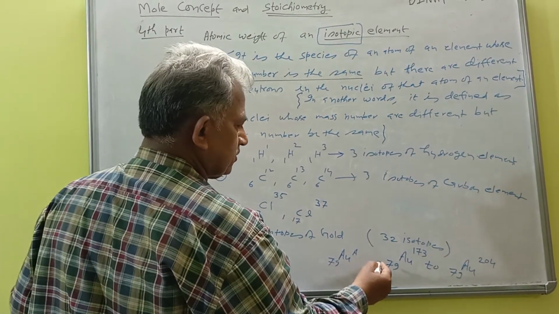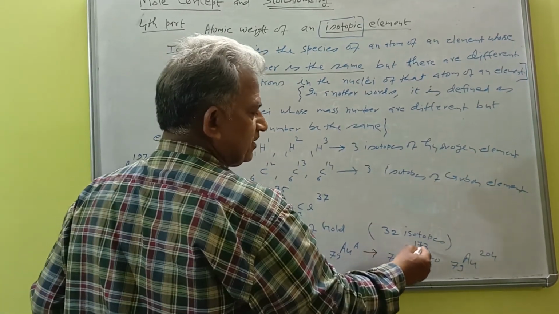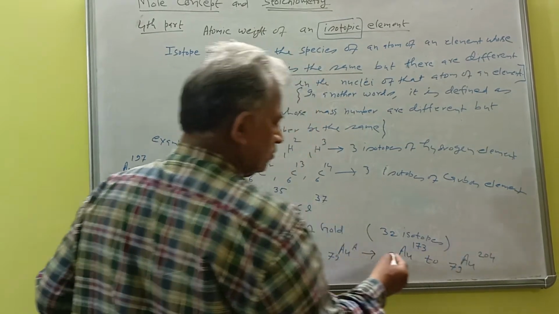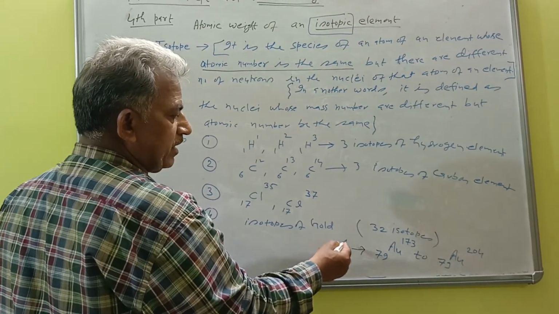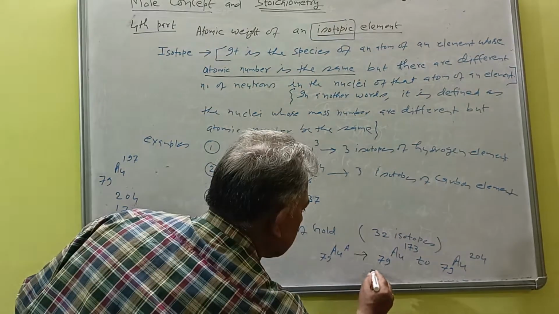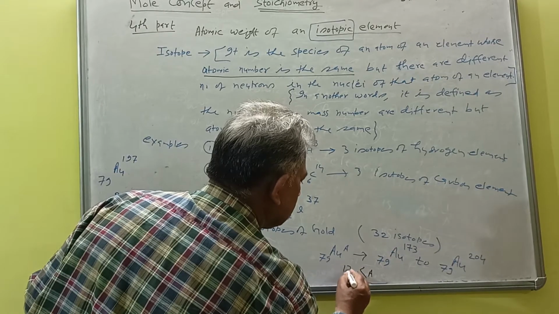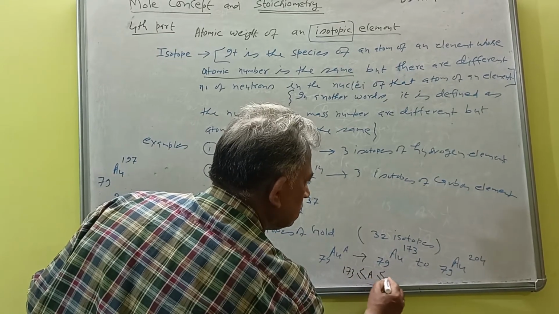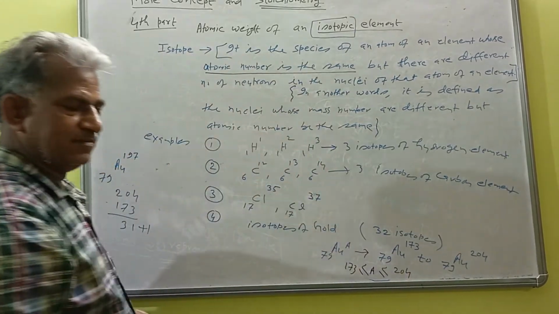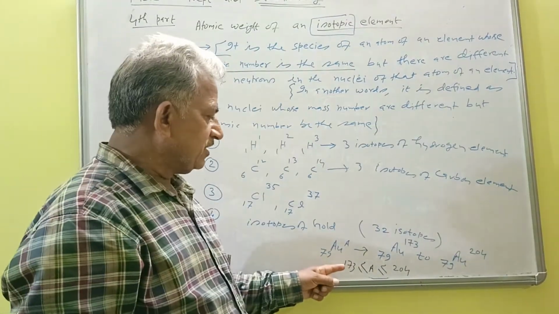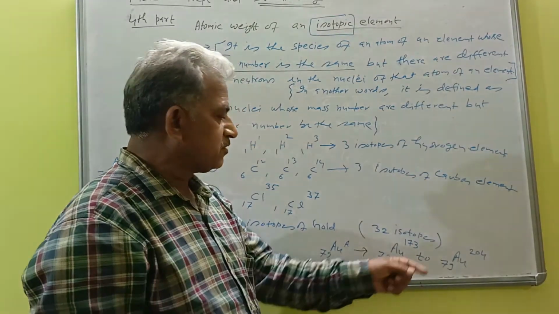Here it starts from 173 and ends at 204, whose general formula is 79 Au A, where A oscillates between 173 and 204, and these are integers: starting 173, next 174, 175, 176 and lastly 204.